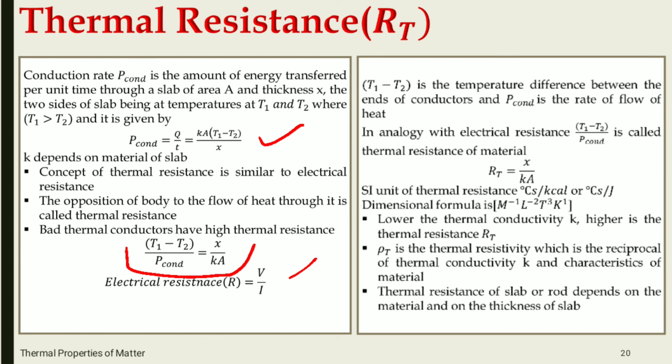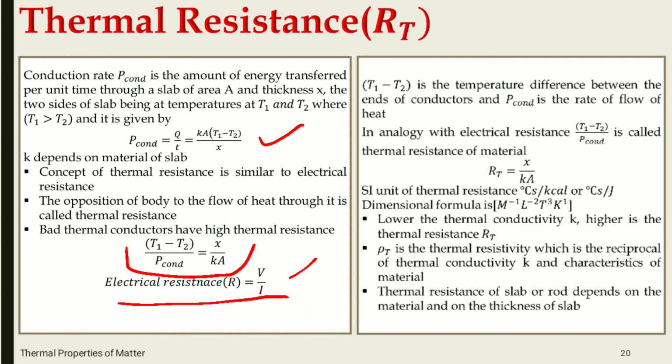then you can see here T1 minus T2 is the temperature difference between the ends of the conductor, and P conduct is the rate of flow of heat. So in terms of electrical resistance, R is equal to V divided by I. V is the potential difference between the two terminals. I is the current, the rate of flow of electric charge, not energy. So V divided by I.